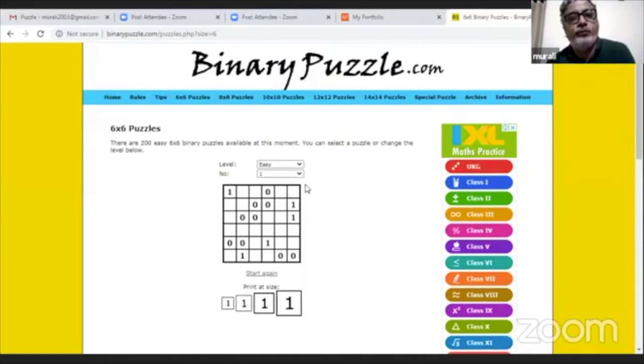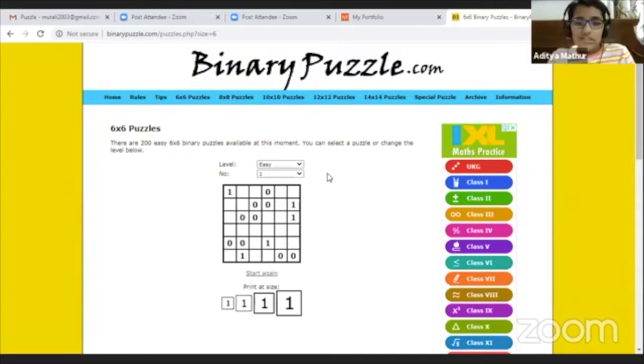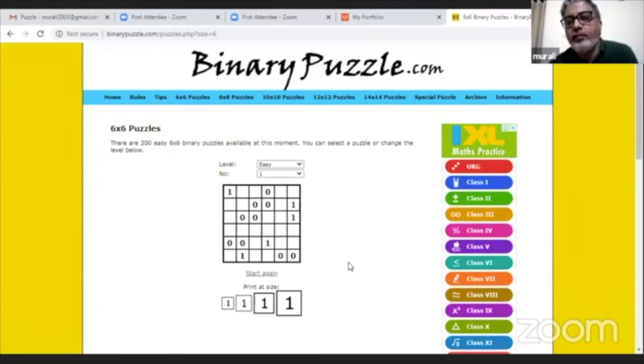Just hold on. Can you see this? Yes. Okay. So we'll make a fresh start. So I'll randomly pick. So Jacob, tell me which cell, which column would you select?